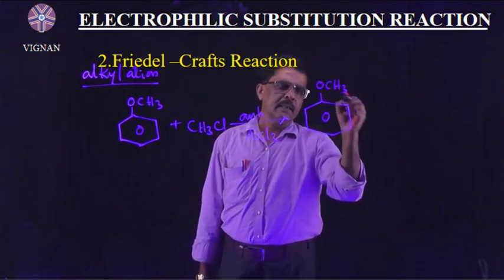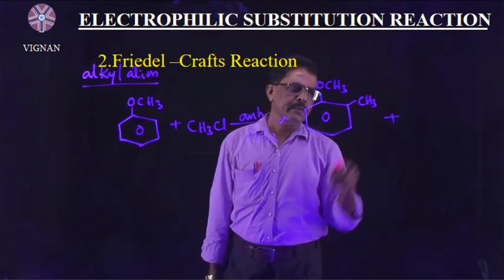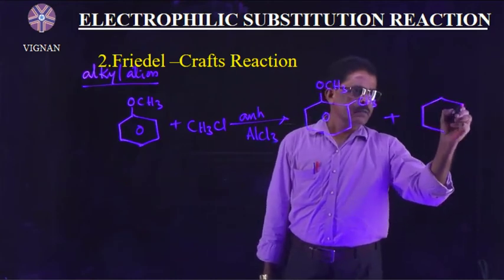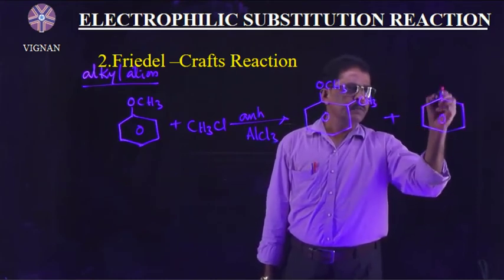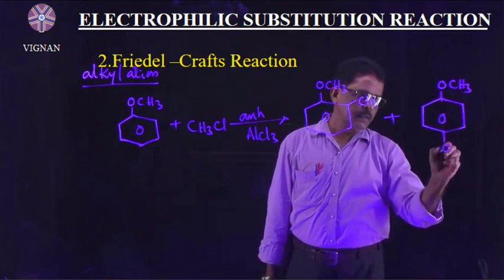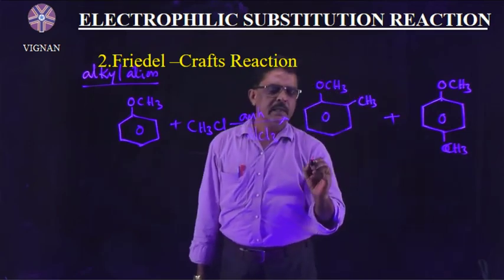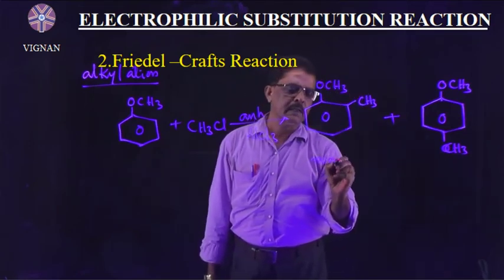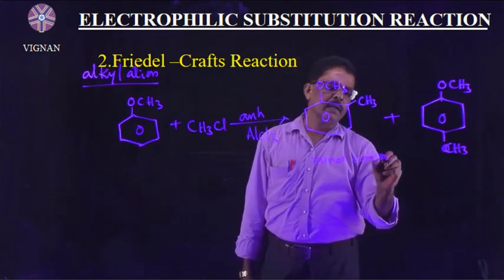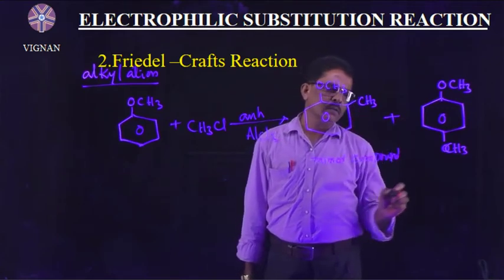we will get two products. OCH3 with a CH3 group substituted at the ortho position, and OCH3 with a CH3 group substituted at the para position. The ortho one is the minor compound. Why is it minor? I already said, it is due to the ortho effect.